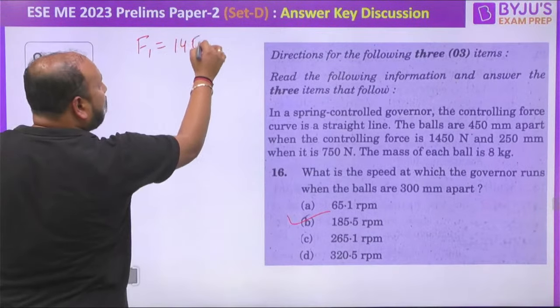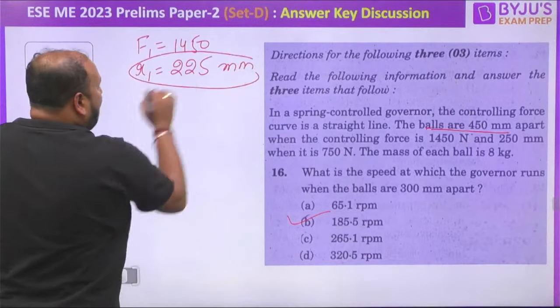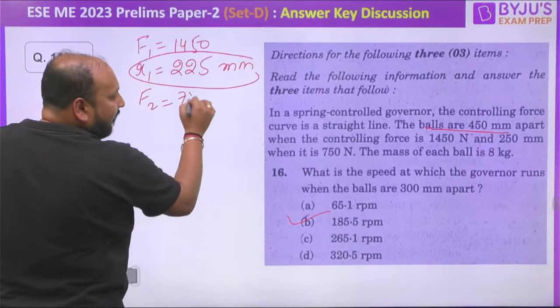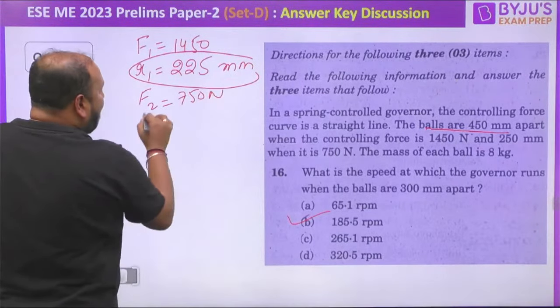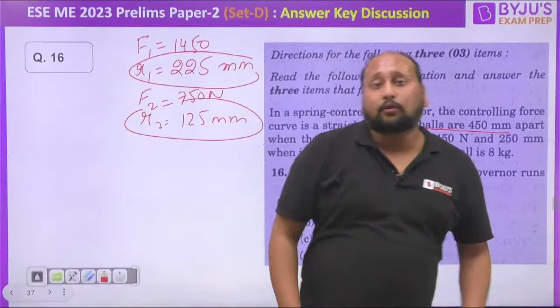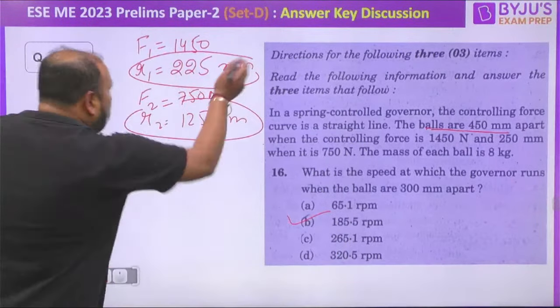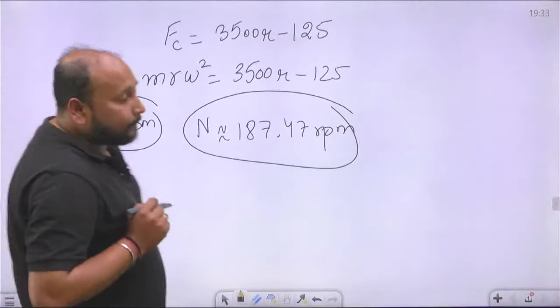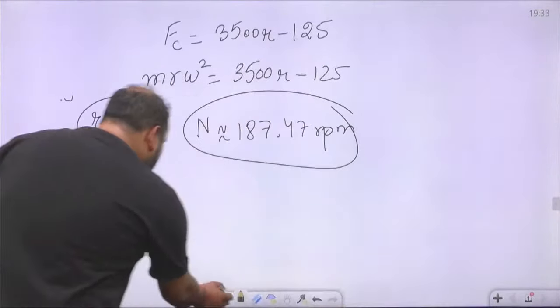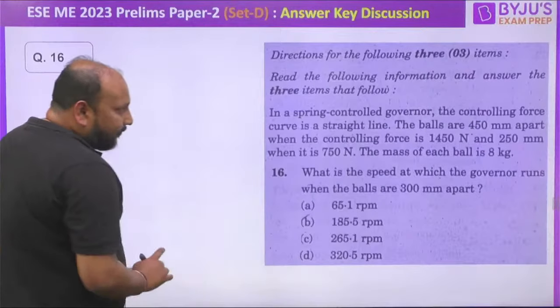1450. They are saying balls are 450 mm apart when the controlling force is this. So we have to take the half. So R1 is equal to 225 mm. And F2 is equal to 750, you're having R2 equal to half of that, 125. Yes or no? Because they are saying that the balls are this much mm apart, so definitely the radius will change. So now try to calculate. So you will be getting near about this. Please check.